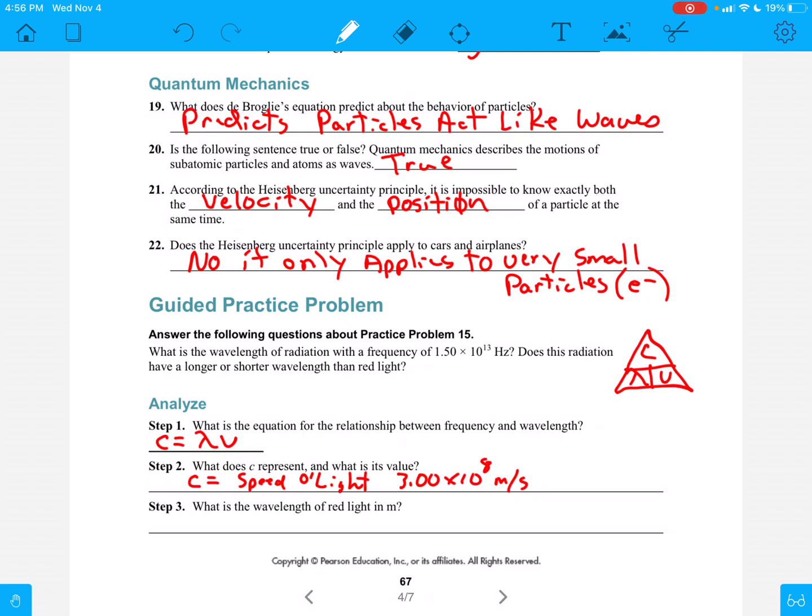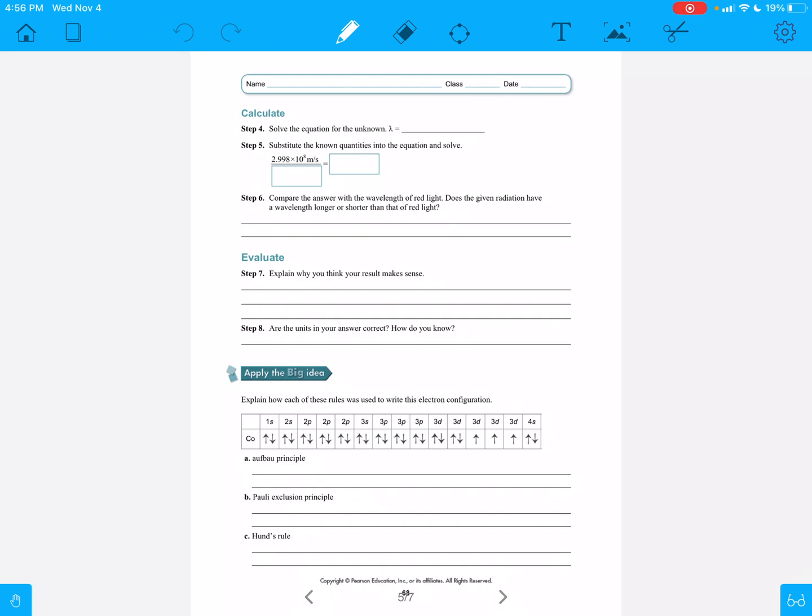And what is the wavelength of the red light in meters? Well, red light has a wavelength, on average, you'll have to look at your chart in the book. There's a whole big chart that shows all the different nanometers, but when you do, you're going to see that red in general is going to be about 7.0 times 10 to the negative 7th meters, and that's going to be its wavelength.